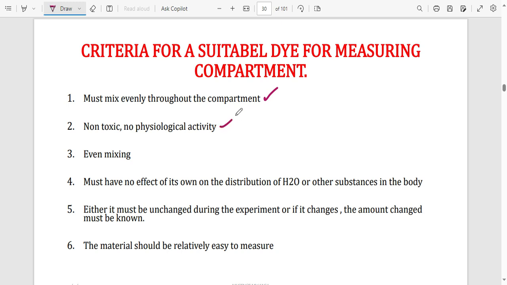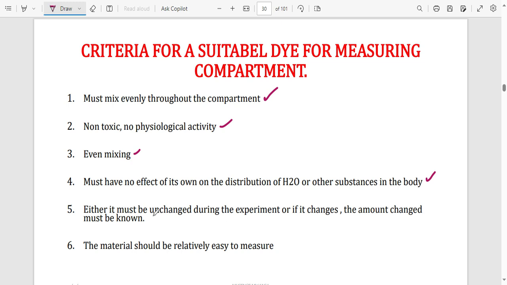Okay, meaning it shouldn't hurt you if you inject it in the body, and it should mix evenly. It shouldn't be more on one part of the body and less on the other part of the body. Must have no effect on its own on the distribution of water. If you inject it in the body, it shouldn't take water to one side, or it shouldn't cause water to be lost from the body or such.